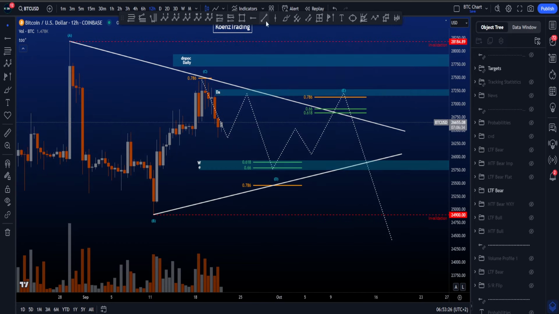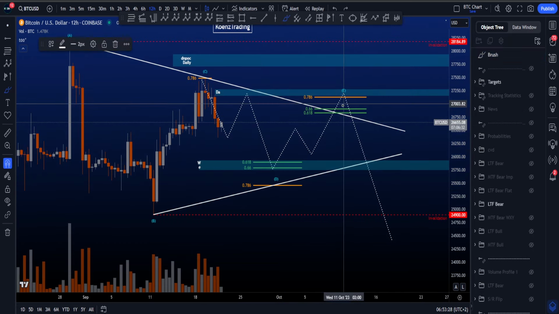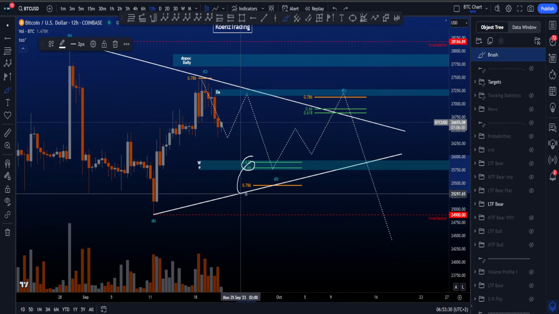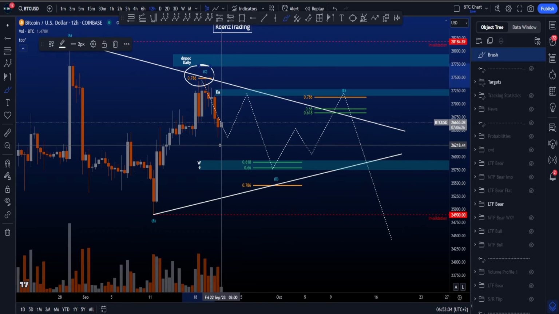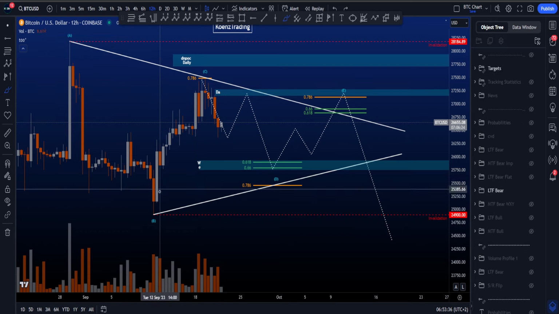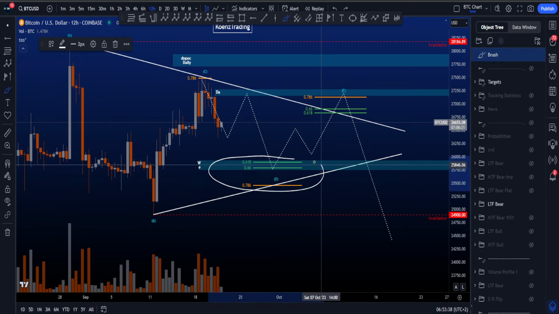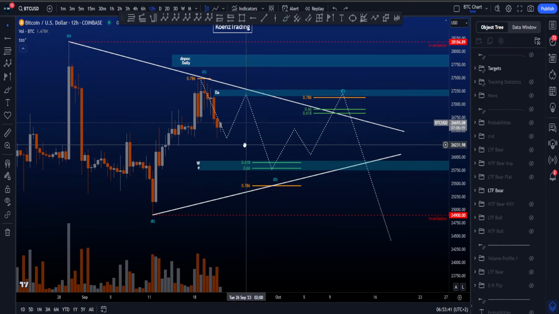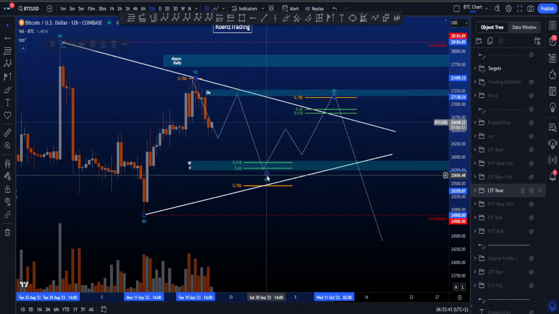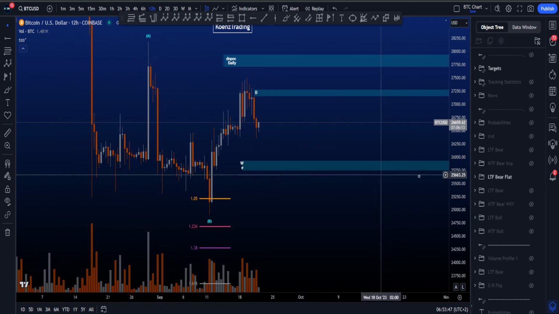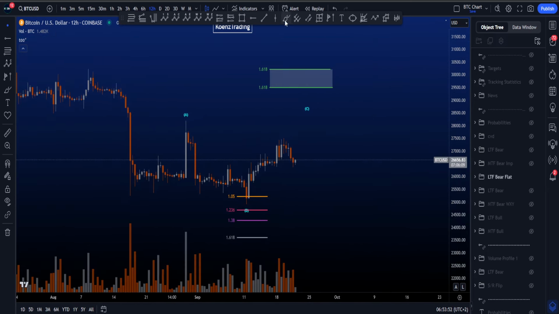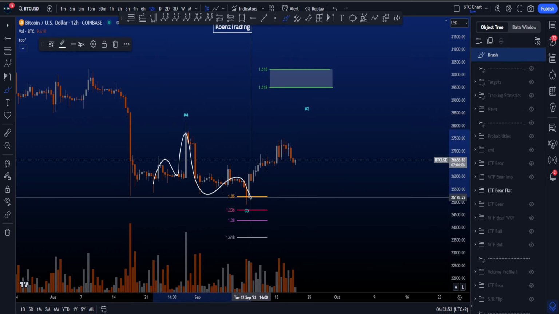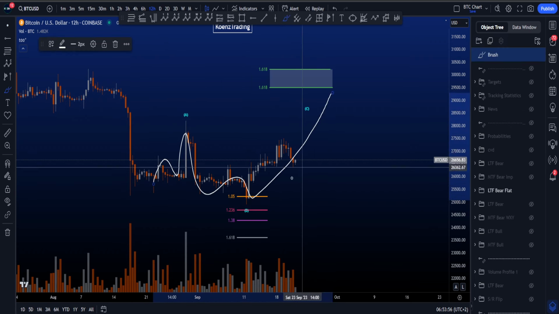Now, each of the waves, D as well as E, the most common target is between the golden pocket and the 786 of the previous wave. And if this is a finished C wave, which is likely, it hit the 786, then you'd be looking for this area over here as the target for a wave B in a three-wave structure, for wave D, and then a three-wave structure to the downside. The other scenario is a flat scenario where we are looking for a three-wave A, a three-wave B, and then working on a longer C towards the upside.